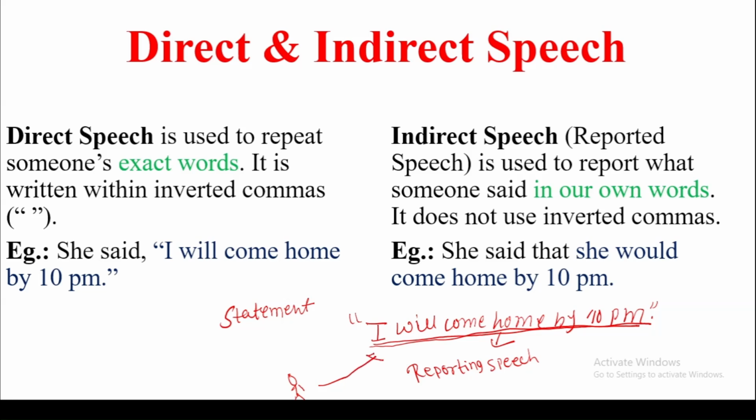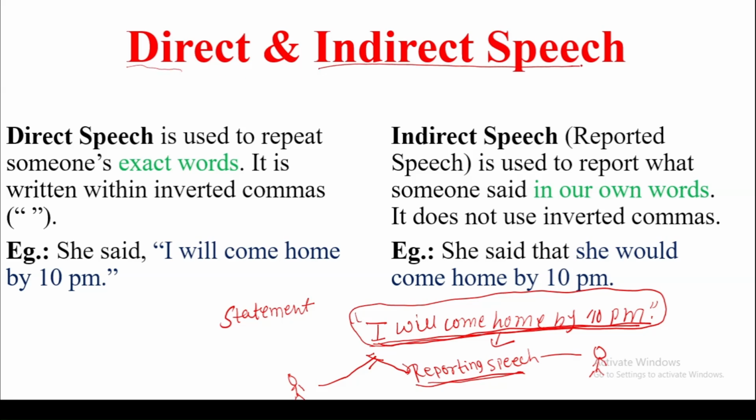The way I report this sentence to someone else can be of two types. I can use direct speech or I can use indirect speech. It means reporting speech is divided into two types, direct speech and indirect speech.